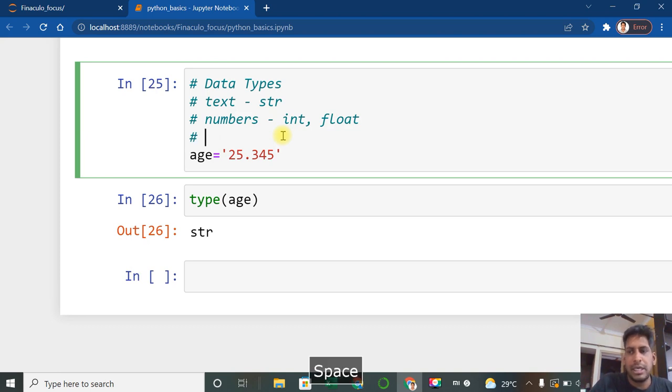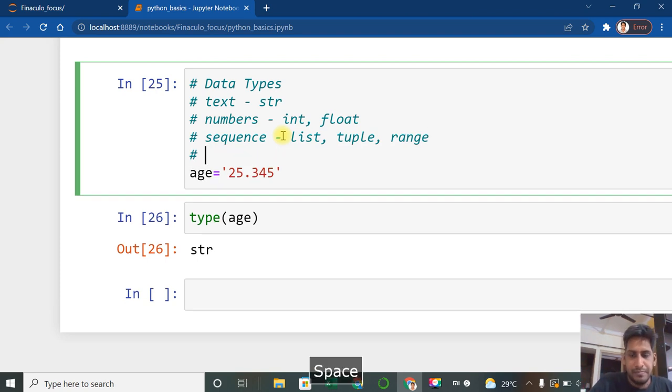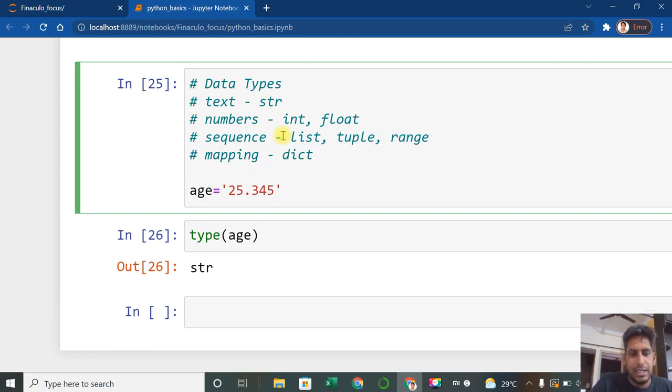The third data type is sequence. Sequences can be a list, meaning a collection of data, a tuple, and a range. Then we have mapping, which is nothing but a key value pair, called a dictionary. And we have one more called a set.